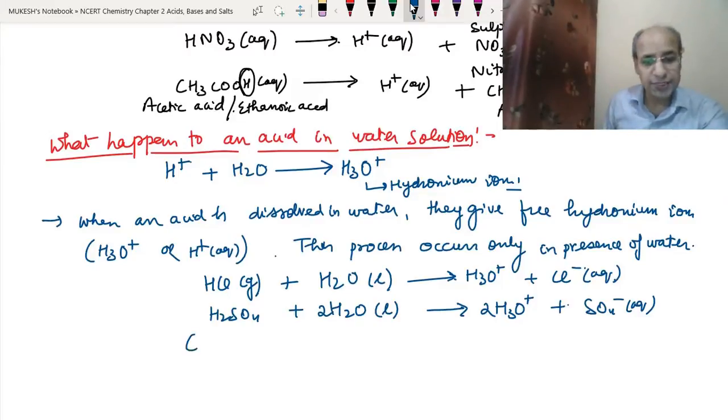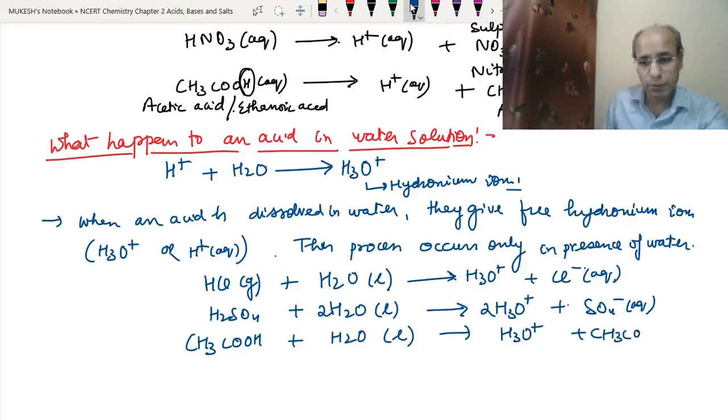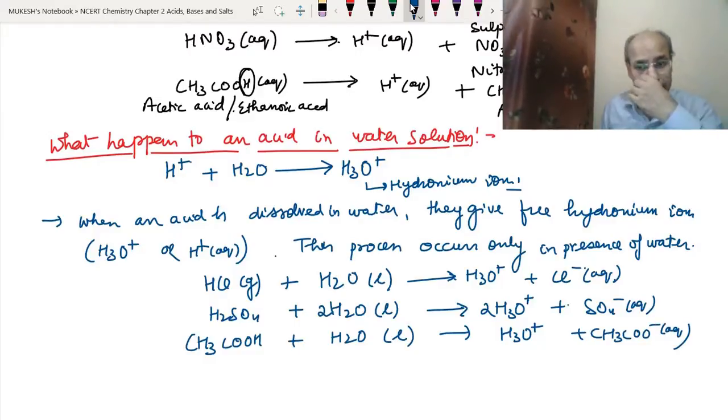Now acetic acid, as we have done above, CH3COOH plus H2O, which is liquid, will produce H3O plus and CH3COO minus (aq). Whenever we are writing the hydronium ions, we don't have to write the aq along with that, as we do with H plus (aq).